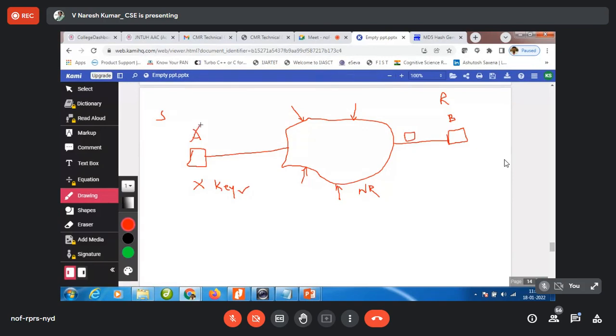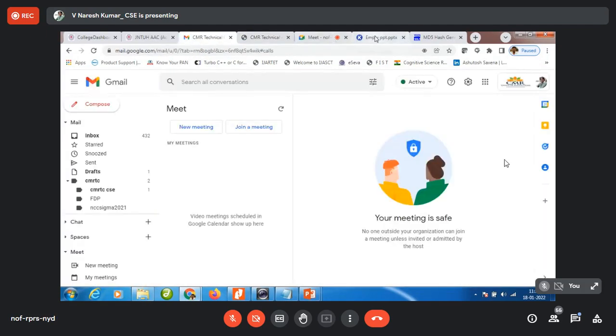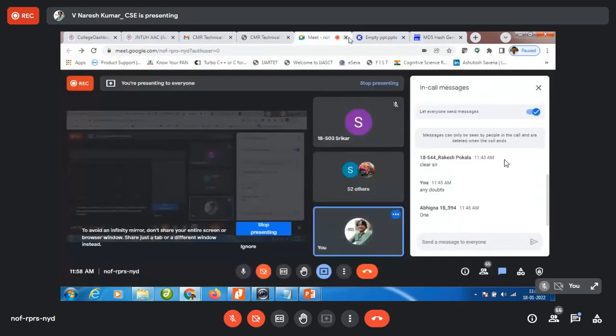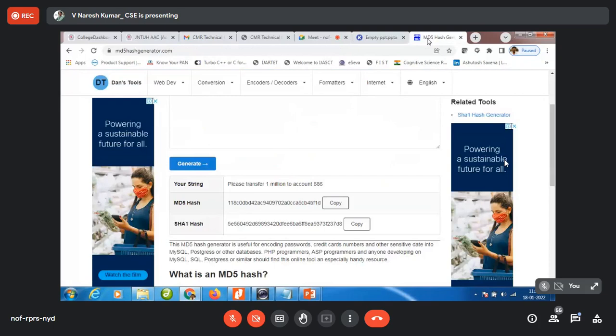from A. Now, how is A going to share this X key with B? Can anyone tell me? No idea, sir. Absolutely. That is what I'm trying to bring out by showing this particular thing that I have asked you.